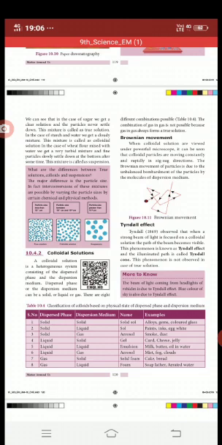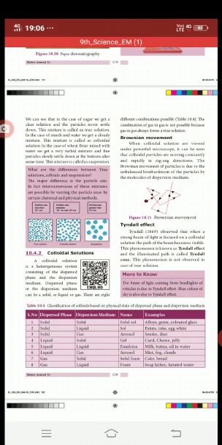The next one is liquid and solid. The mixture of liquid and solid we call a gel. Examples are curd, cheese, jelly. The next one is liquid and liquid. The combination of liquid and liquid we call an emulsion. Examples are milk, butter, oil and water. The sixth one is liquid and gas. The combination of liquid and gas we call an aerosol. Examples are mist, fog, clouds.